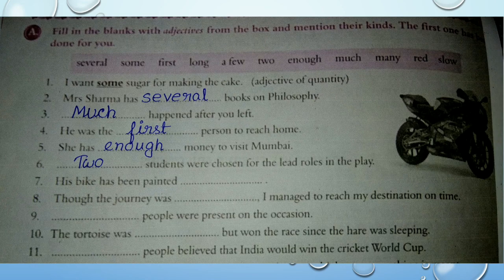Next, she has dash money to visit Mumbai. The answer will be enough. That is an adjective of quantity. Next, dash students were chosen for the lead roles in the play. The answer is 2. Here 2 is an adjective of number. So students, you must try to solve 7 to 11. This is your homework. Okay?